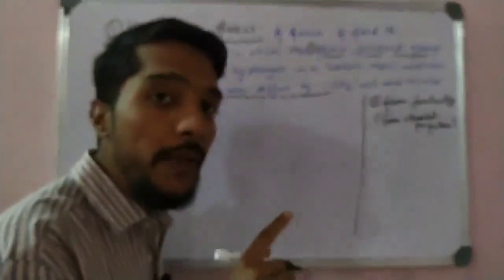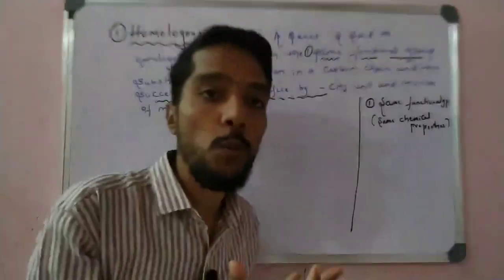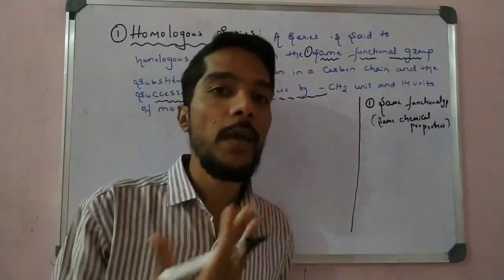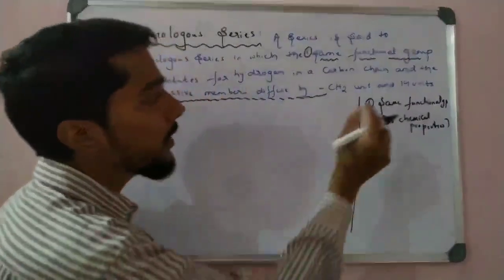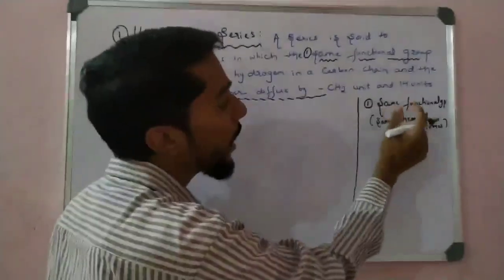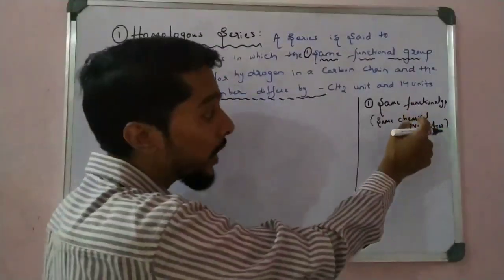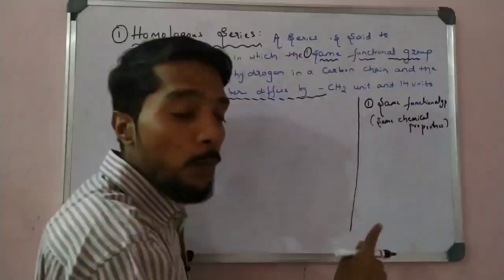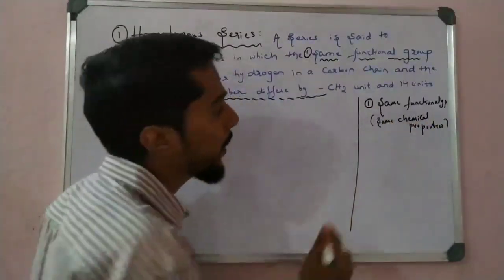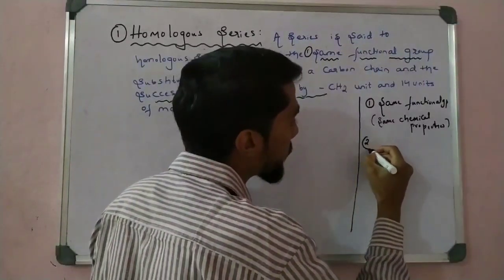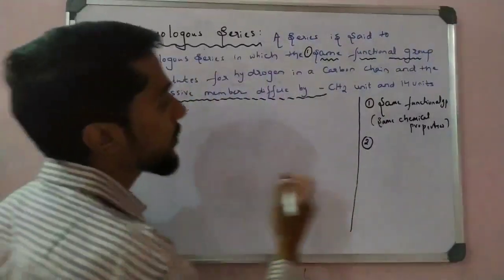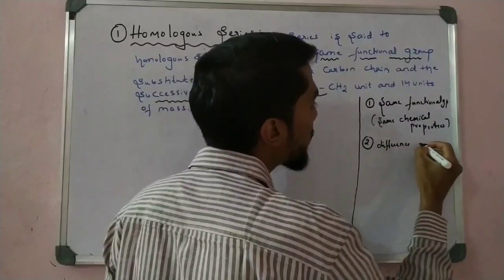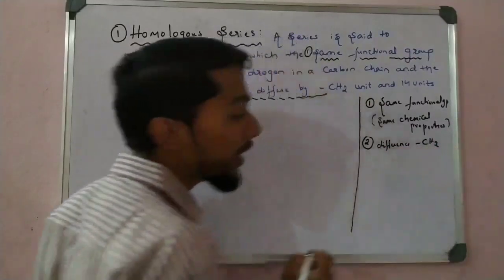Same chemical property means the compounds have the same functional group. If it has alcohol, the chemical property is all about alcohol. If aldehyde, the chemical property is aldehyde. So that is the same functional group. How do we find the same chemical property? By using the functional group. If it has the same functional group, we say the same chemical property. The next one is the difference. The difference must be CH2. This is the second condition.